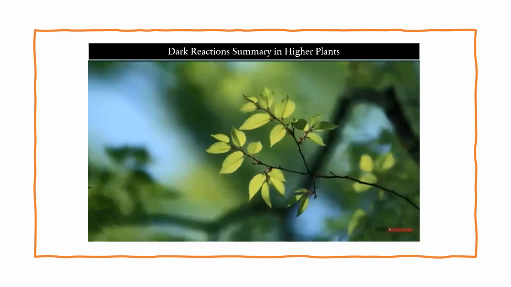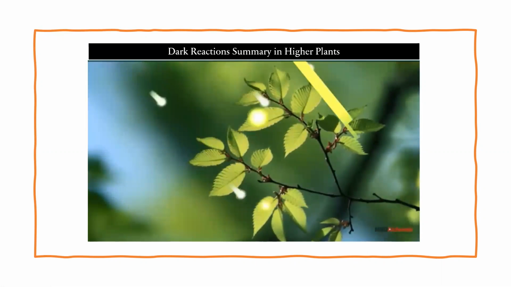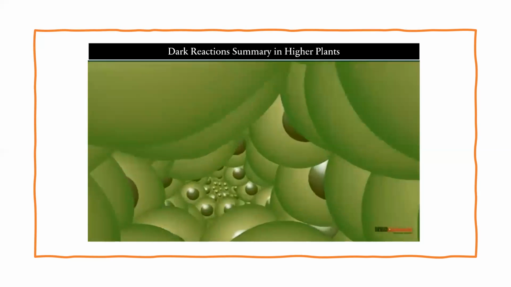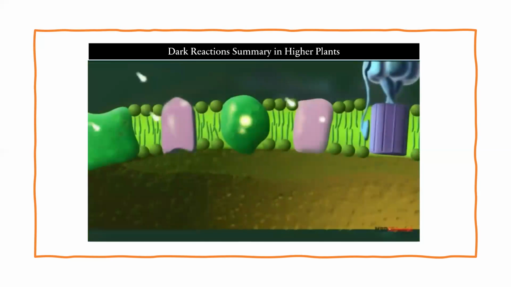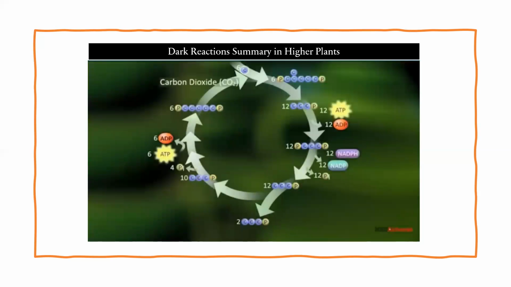The energy is obtained from the sunlight. From the sunlight we get a series of wavelengths of light like yellow, red, green and blue. This light energy is trapped by the chlorophyll pigments. So these are the grana. On the grana we will find the green parts.